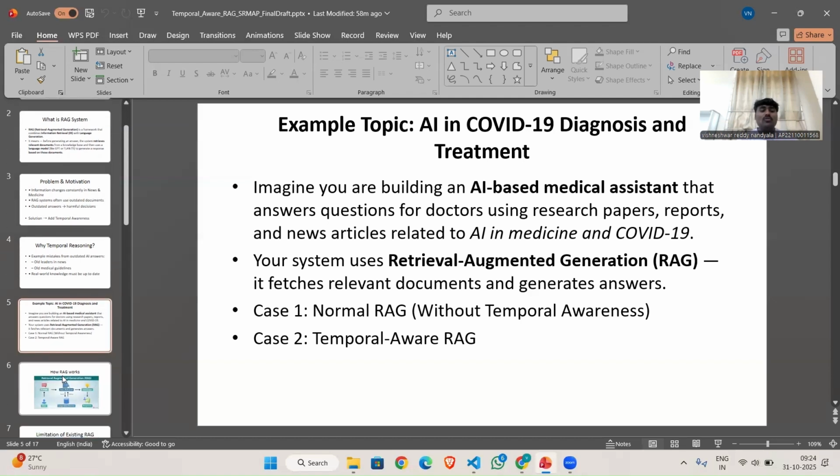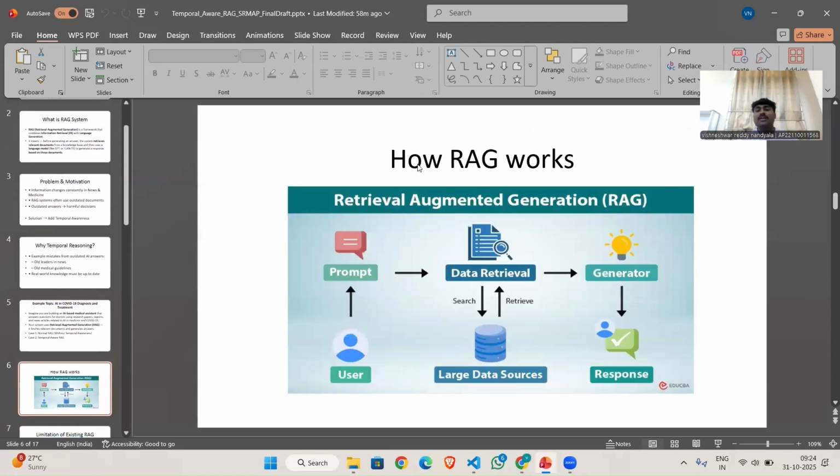Coming to how the retrieval-augmented generation system actually works. Here's how a typical RAG workflow operates. The user enters a query or question, the system performs data retrieval from a large database, relevant documents are selected and passed to the generation model, and finally a response is generated. The key challenge here is that retrieval is based only on semantic similarity, meaning text meaning, not on time. That's where our temporal enhancements come in. This is all about how the RAG works.